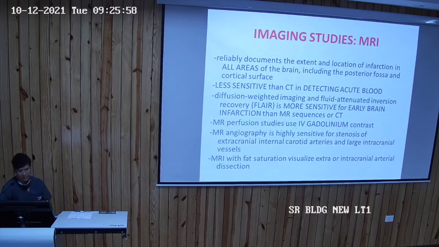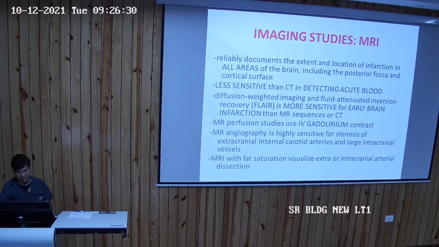We can go for MRI, which reliably documents the extent and location of the infarction in all areas of the brain, including the posterior fossa and the cortical surface. So there are two drawbacks of the CT: when the stroke is in the posterior circulation and when there is involvement of the cortex. These are not reliably documented by the CT, but these structures can be delineated by the MRI.